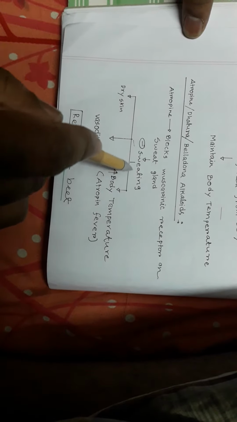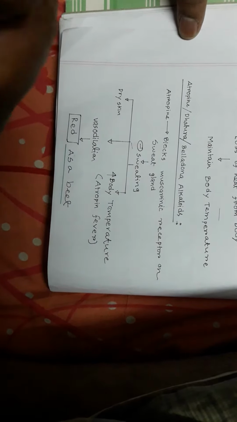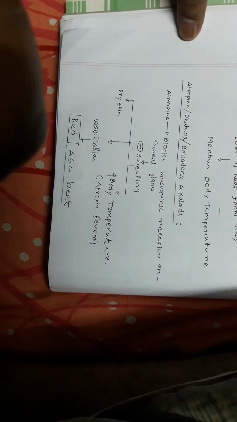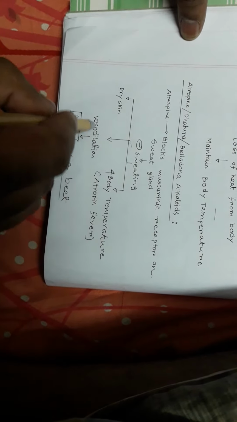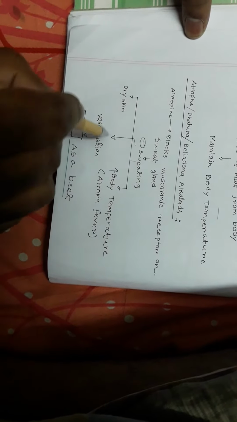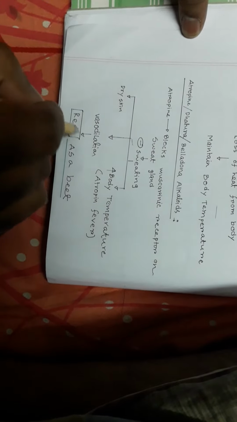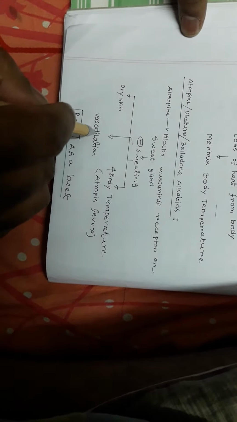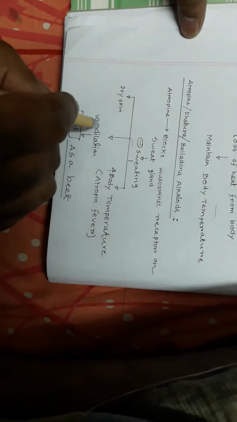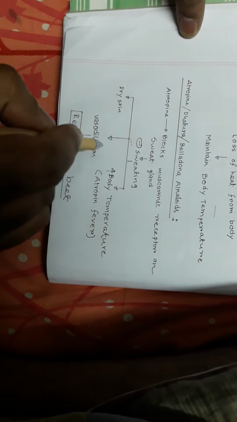And when sweating is inhibited, the body tries to enhance the loss of heat from the body. So what is the other mechanism of losing heat? The other mechanism of losing heat is vasodilatation. When vessels are dilated, a lot of blood comes to the capillaries of your body, and when blood comes to your capillaries, heat is lost from the body.